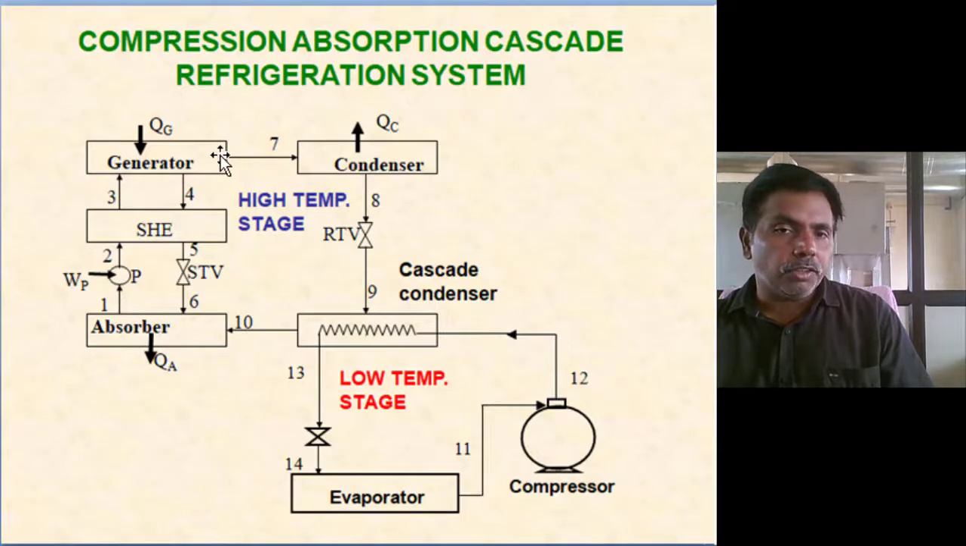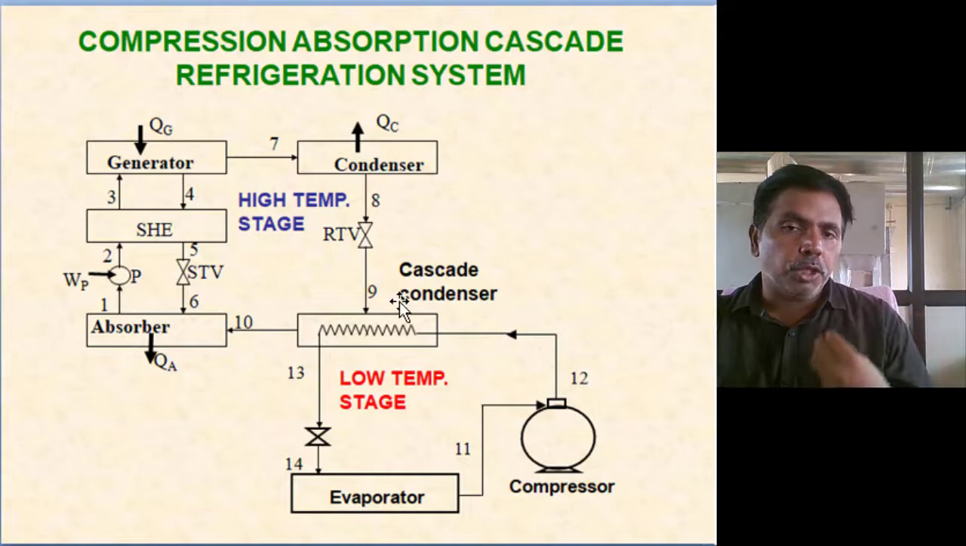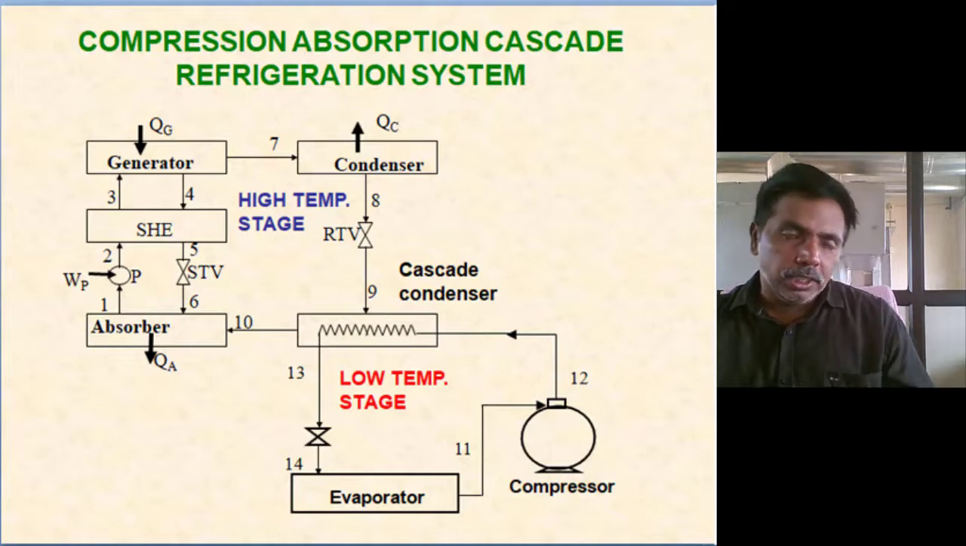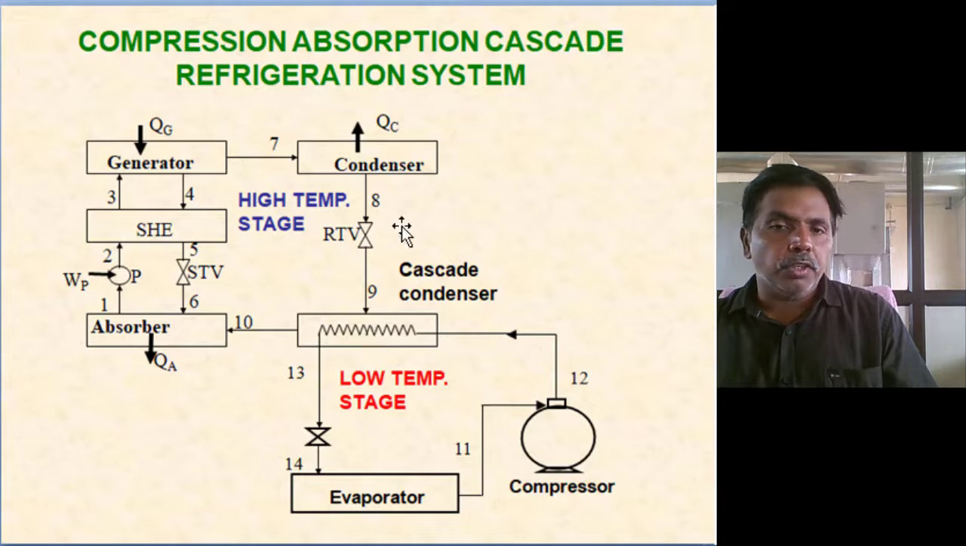If waste heat is available, first by using waste heat we produce minus 10, minus 20. Then, for further reduction of temperature, for the ice cream making industry they require minus 30. Minus 30 degrees can't be produced by a single unit. Using that low evaporator temperature, we run one more vapor compression system and produce the desired effect.